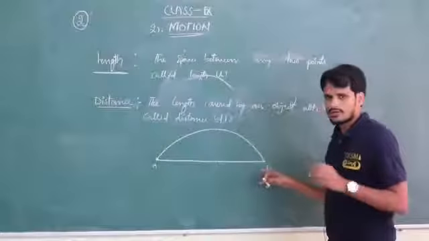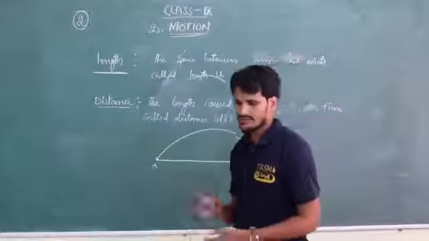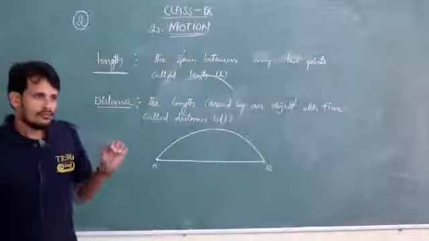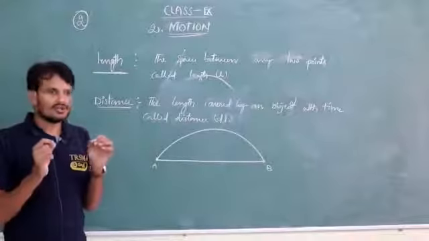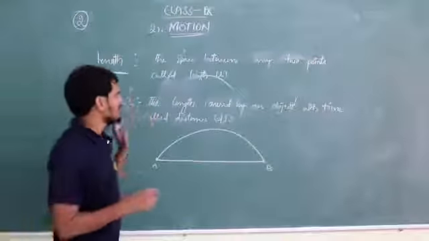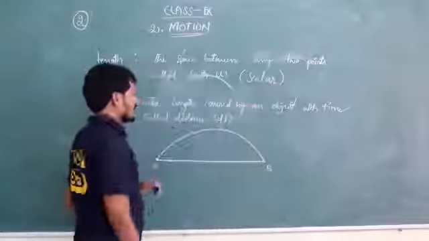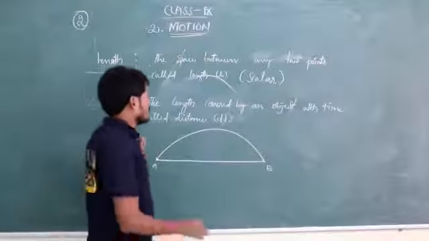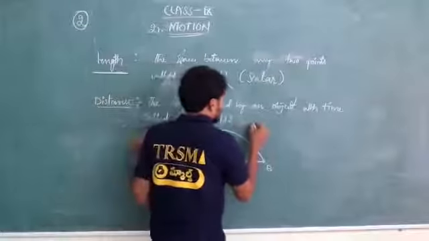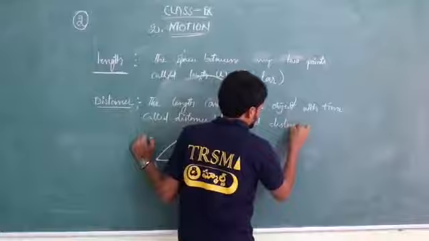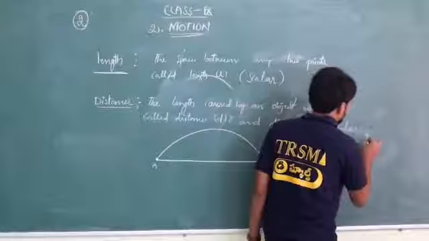So, we understood what distance is. Now tell me what displacement is. Before explaining displacement, I need to mention what kind of quantity it is. I said length is a scalar quantity. Even distance, the length covered by an object with respect to time, is a scalar quantity.